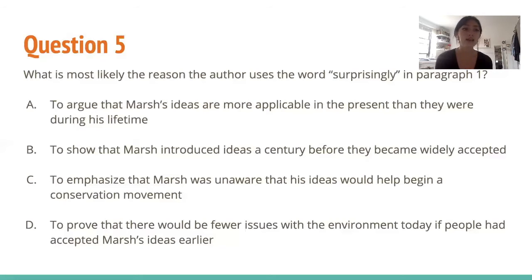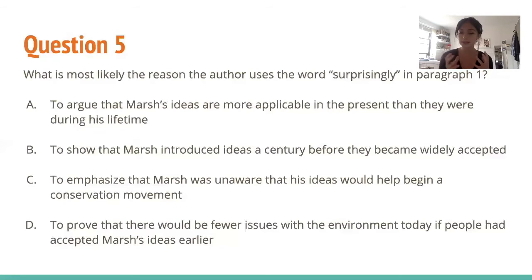So choice A, to argue that Marsh's ideas are more applicable in the present than they were during his lifetime. It doesn't ever say this. It actually says how Marsh thought that it was really important during his lifetime and how he saw different examples of how humans were hurting the environment. There was an example of deforestation in Vermont in paragraph 2, land mismanagement in Italy in paragraph 3, and his passion for it showed that he really thought it was important at his time.